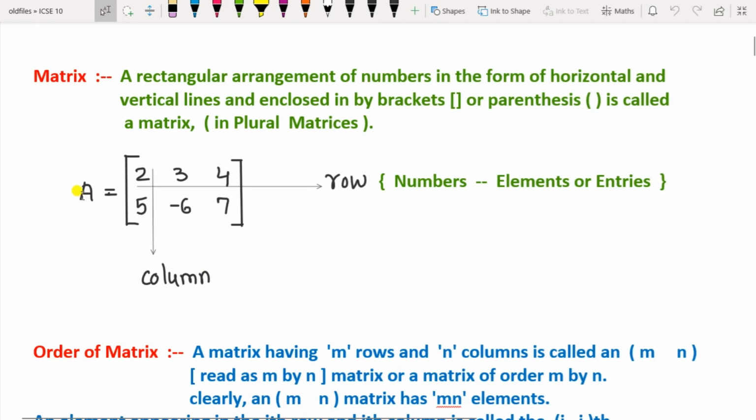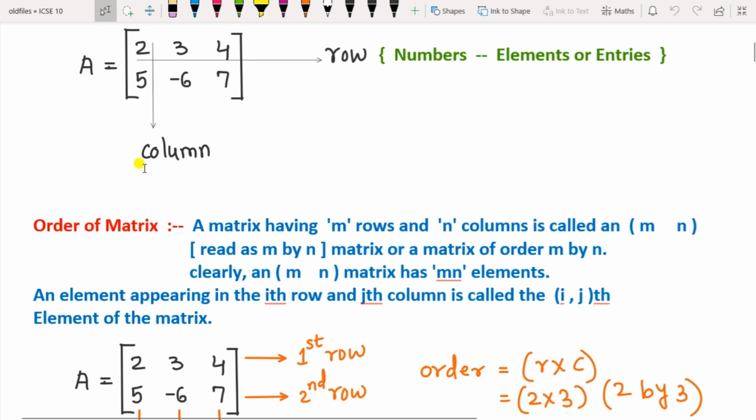Okay, so A equal to, suppose this is a matrix here, it is 2, 3, 4 and 5, minus 6 and 7. The horizontal line is called the row and the vertical line is called the column, that you know. And the numbers that are written here are called the elements or the entries of the matrix. Okay, so this is about the matrix. You have rows and columns.